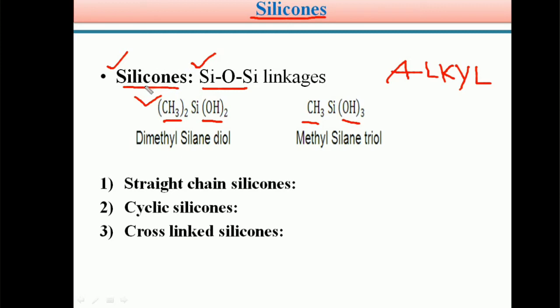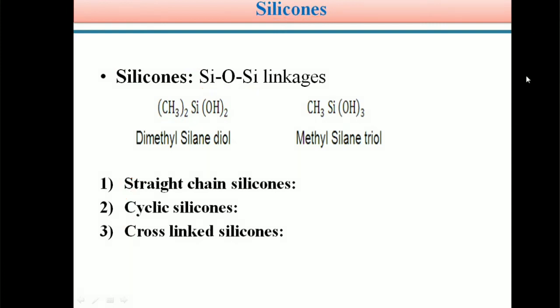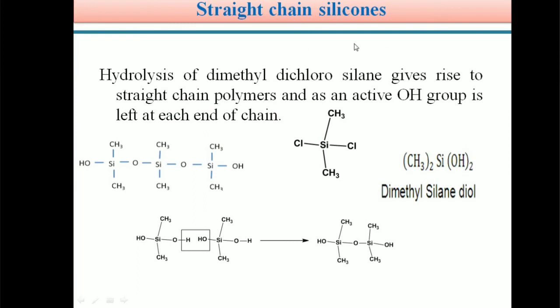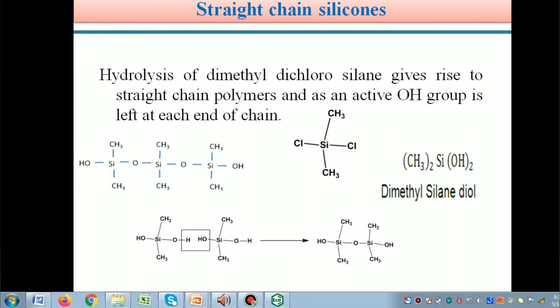Students, generally these silicones are classified into three types. The first is straight chain silicones, then cyclic silicones, and cross-linked silicones. What are straight chain silicones? What are cyclic silicones? What are cross-linked silicones? We can see each in detail one by one. First, the straight chain silicones.